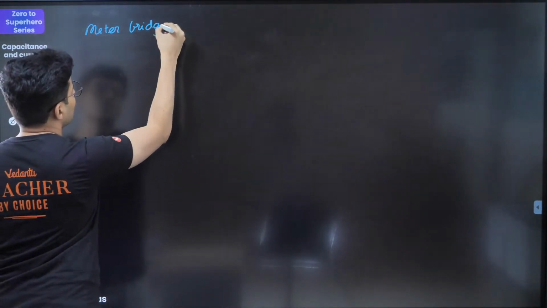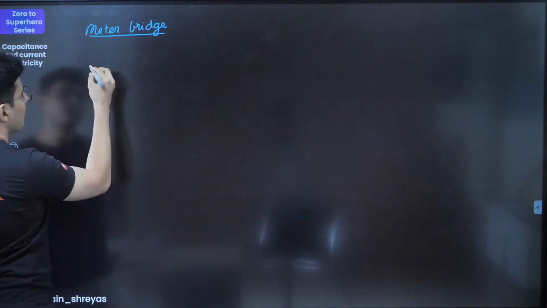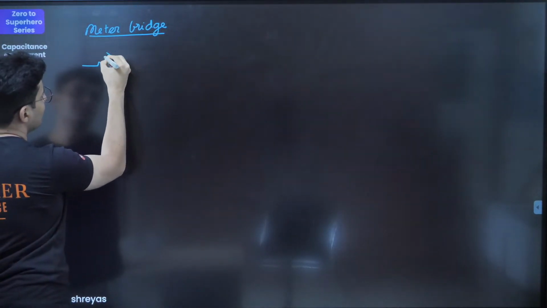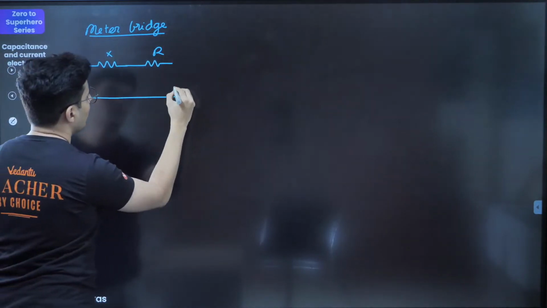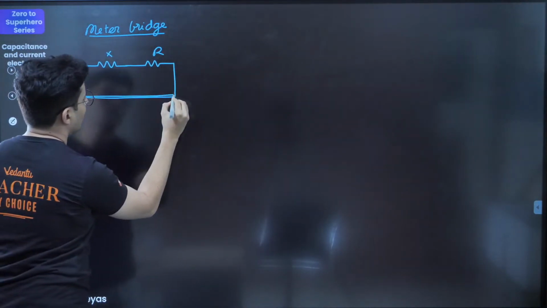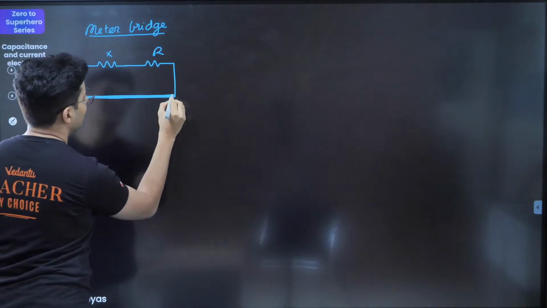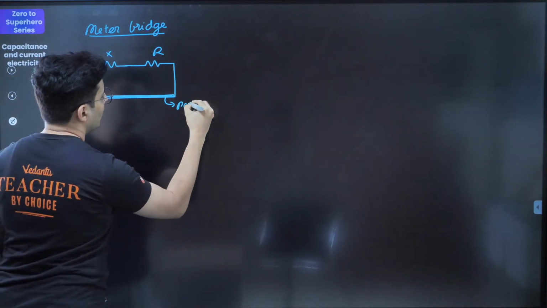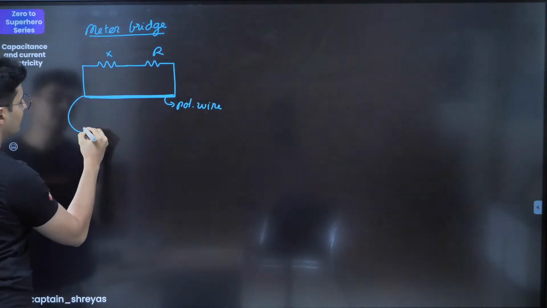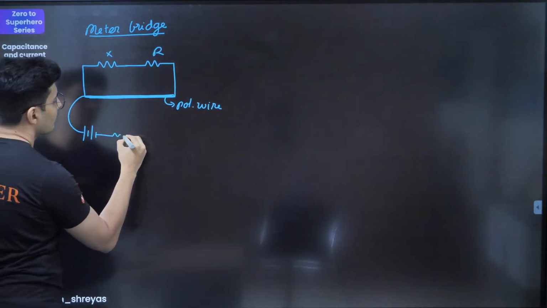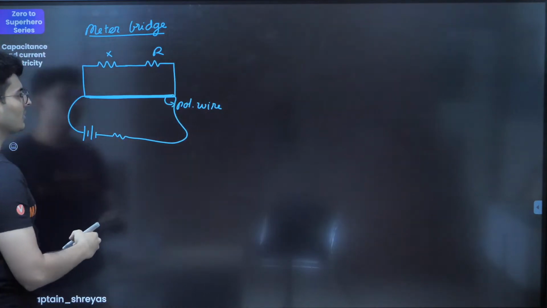Meter bridge over here. So if you have an unknown resistance, and this is a standard resistance, and you connect it across a potentiometer wire, this is your potentiometer wire, a highly resistive wire, and you power this up using some battery.